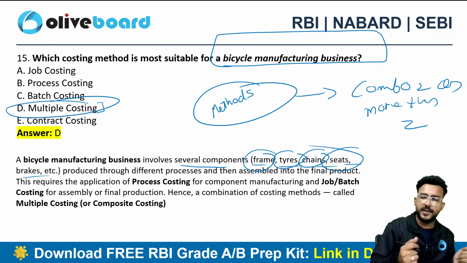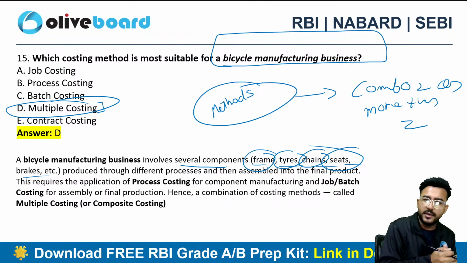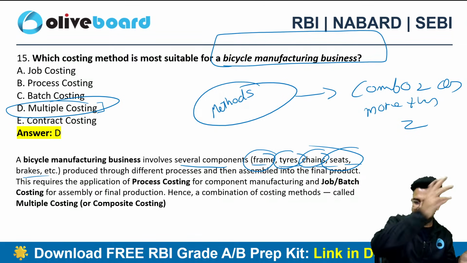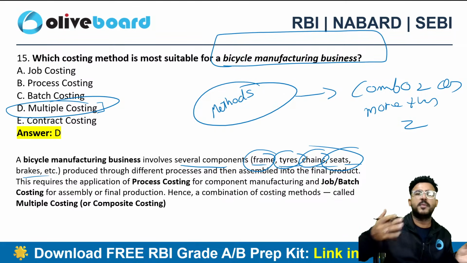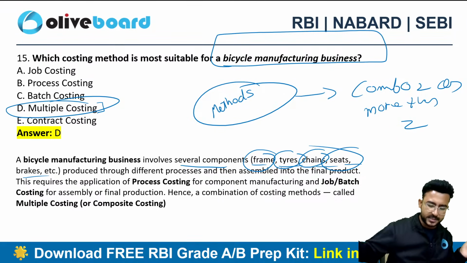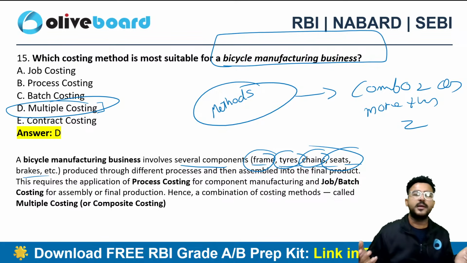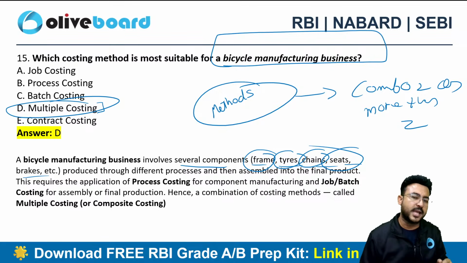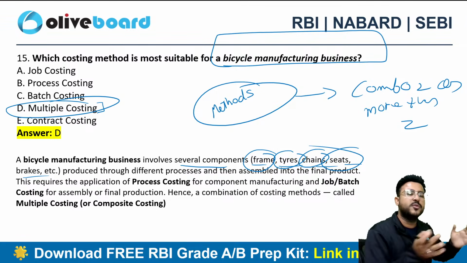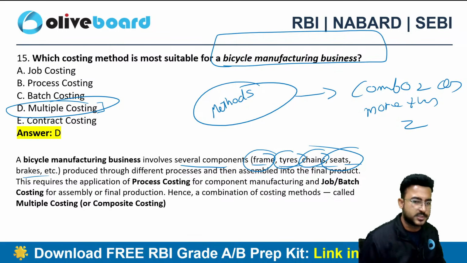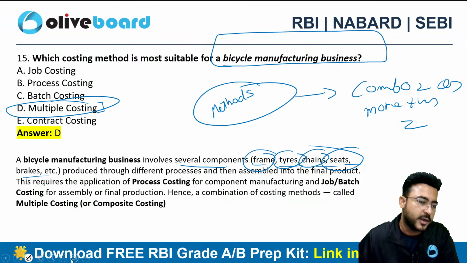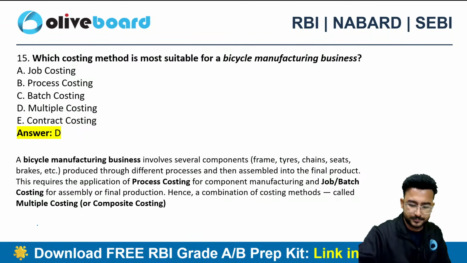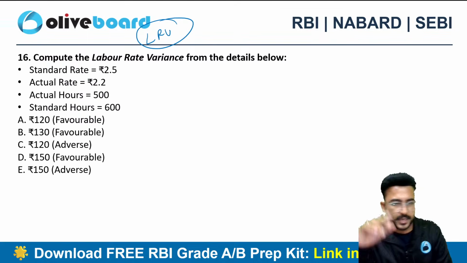First its components will be made, then its assembly will happen, right? First its chassis will be made completely, then its tire, then its seats. It will have to pass through multiple processes, and through assembly also. That's why definitely we are making a bicycle in batches, but we are using multiple methods of costing, not just one. So whenever there is a combination of two or more methods, we call it multiple costing. So it's a trick question, multiple costing. Next one.